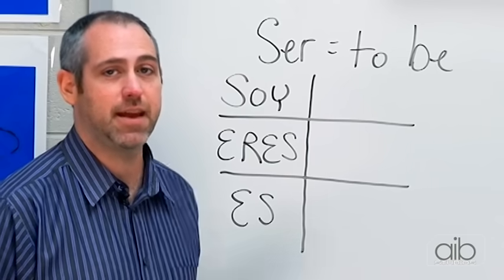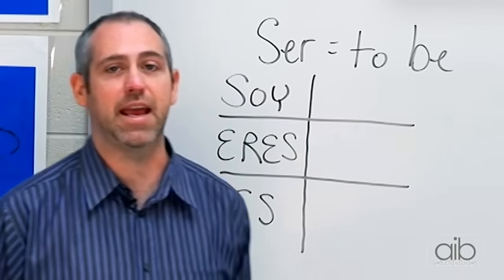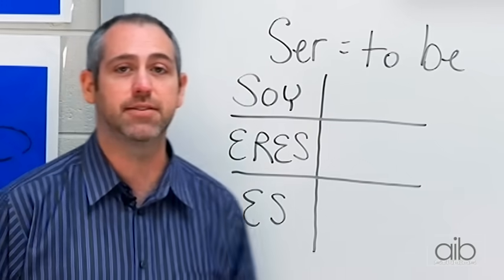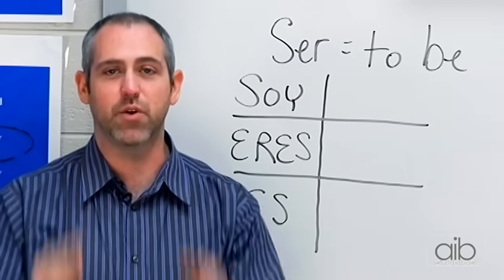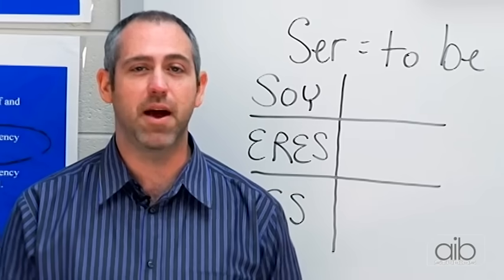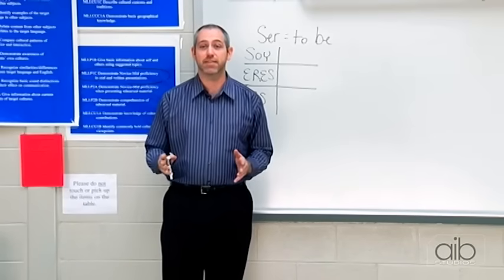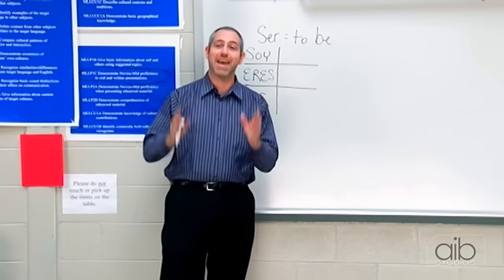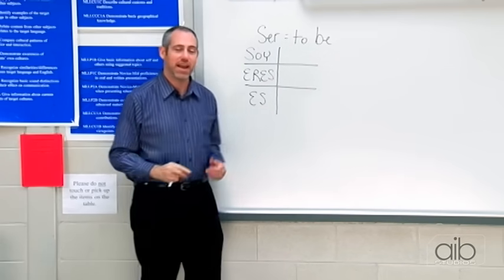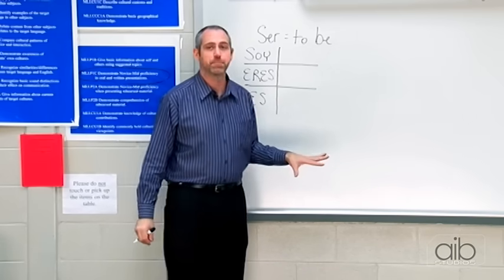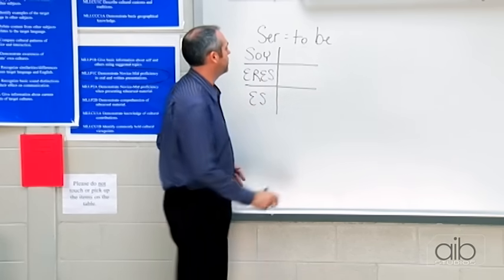If I say he is, it would be él es. If I say she is, it would be ella es. But if I'm speaking to someone directly and I want to say you are, but I'm using that usted more respectful form, es in this case would mean are. So usted es means you are in a respectful way. Okay, now over here on our plural side, we put three conjugations as well.